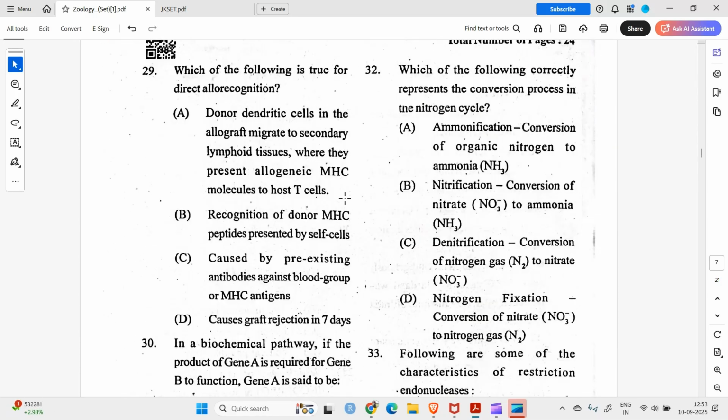Question number 29. Which of the following is true for direct allo recognition? Direct allo recognition, and you have indirect allo recognition. Allo means foreign antigen recognition. Donor dendritic cells in the allograft migrate to secondary lymphoid tissues where they present allogeneic MHC molecules to host T cells. Yes, this is correct. So we don't need to go for the other three statements.